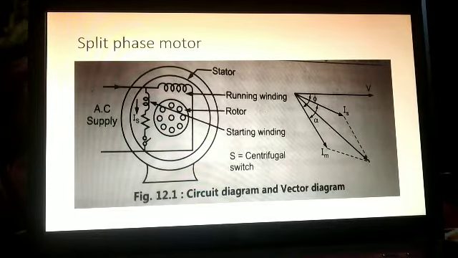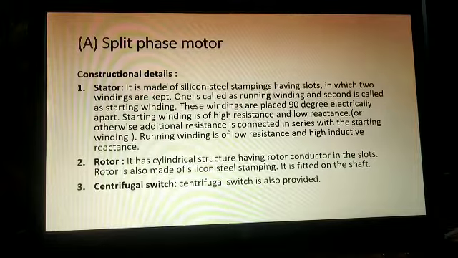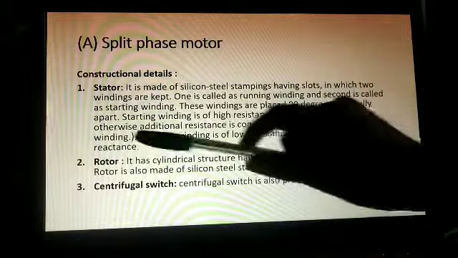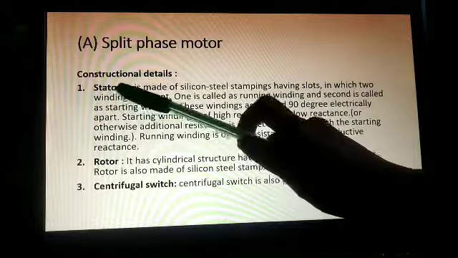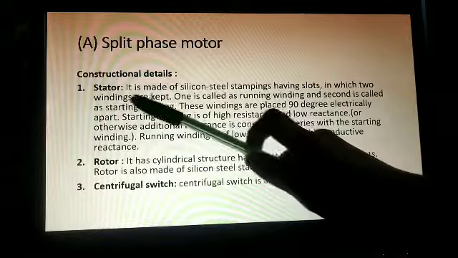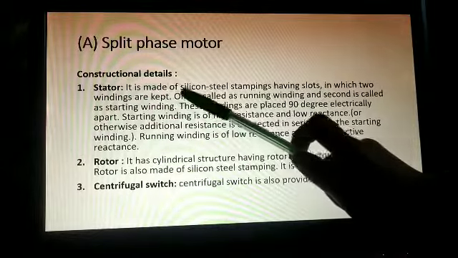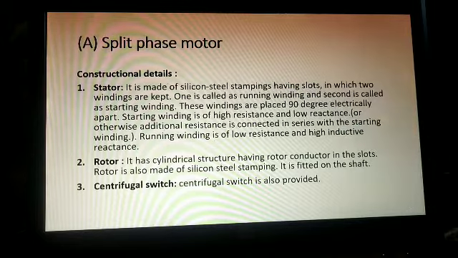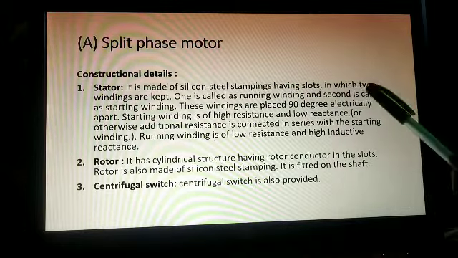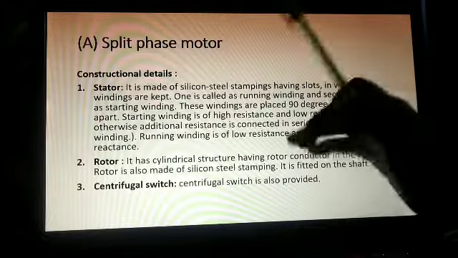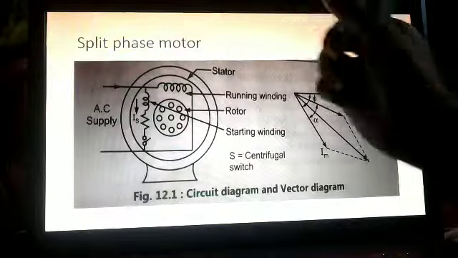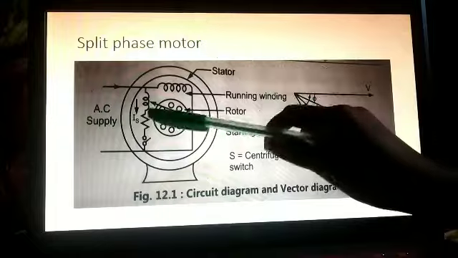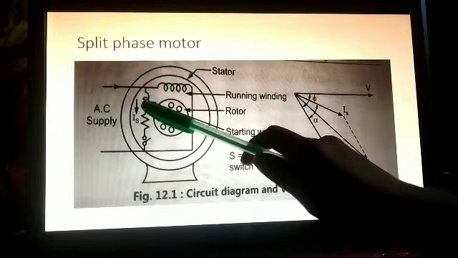So we will see the construction. These are the constructional details. Stator: we have already learned about the stator. The stator is made of silicon steel stampings having slots, in which two windings are kept. As I told you, our motor has two windings, that is the main winding and the starting winding.